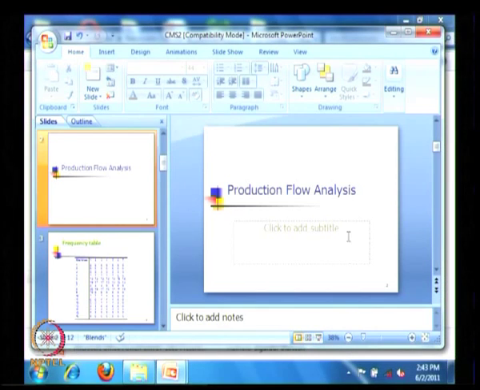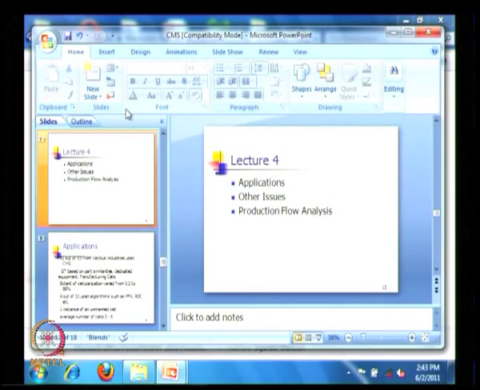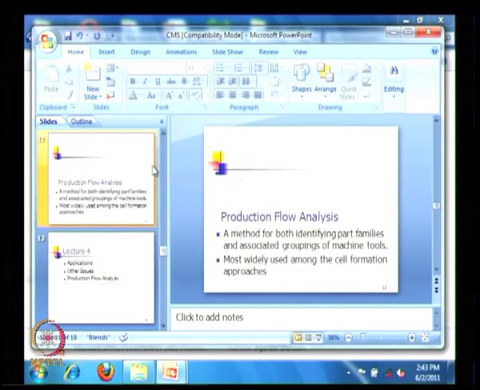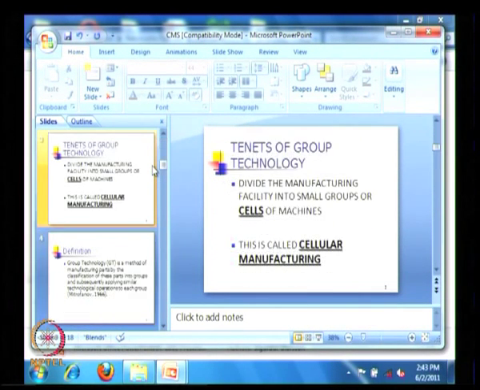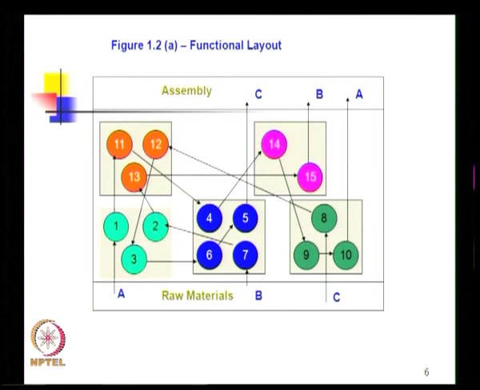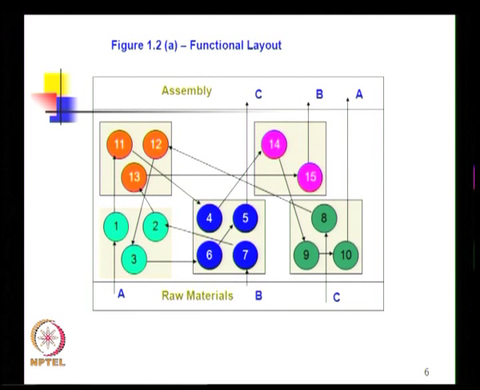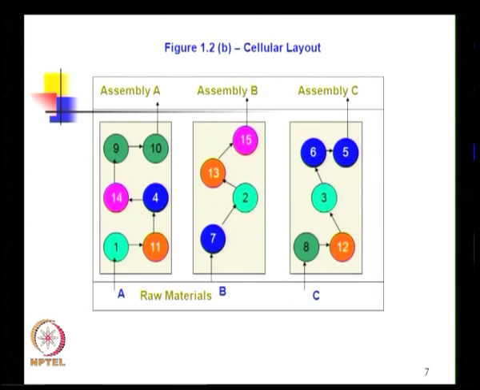Before I get into that, let me also take you through to this particular slide that we have seen. We have seen this slide which represents a functional layout, and we have seen this slide which represents a cellular layout. Now, as I described, this is a schematic diagram of a functional layout, this is a schematic diagram of a cellular layout.